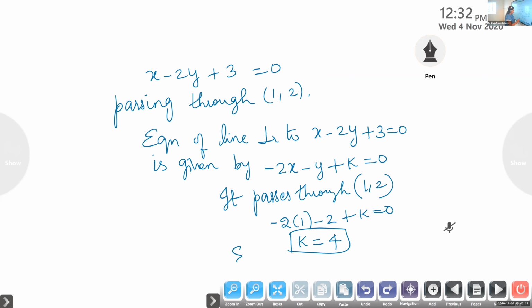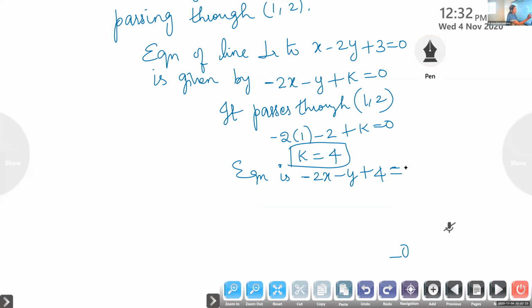What is the equation? The equation is minus 2x minus y plus 4 is equal to 0. We can multiply throughout by one negative sign. If you multiply throughout by negative, 2x plus y minus 4 is equal to 0 is the required equation.